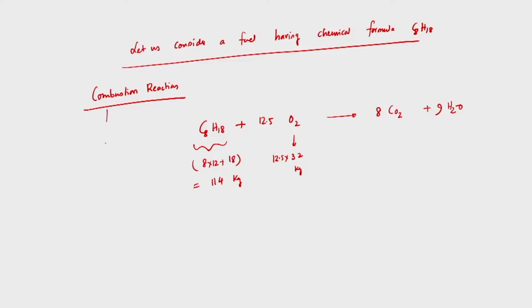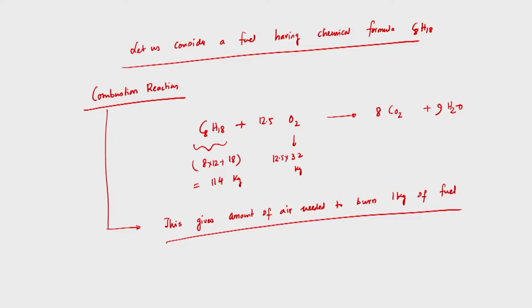So, I can calculate the amount of oxygen required to burn per kg of fuel. 114 kg of fuel requires 12.5 into 32 kg of O2.